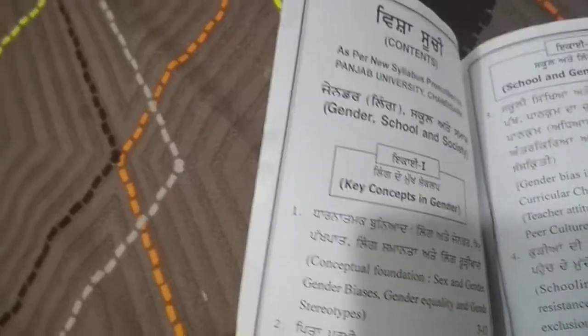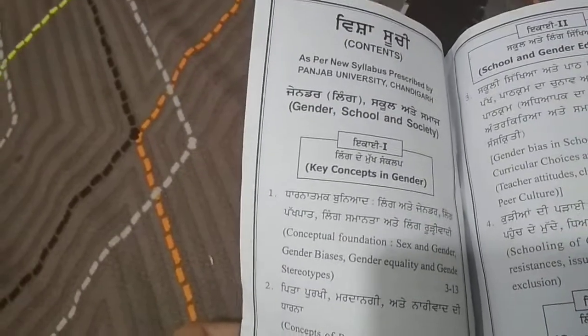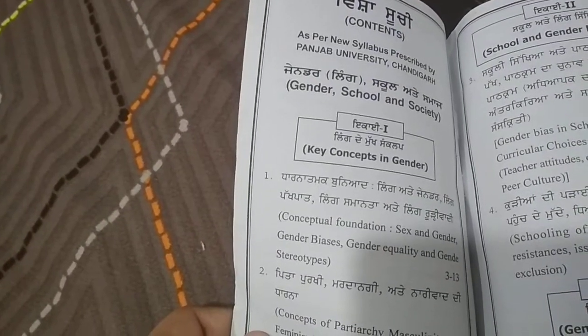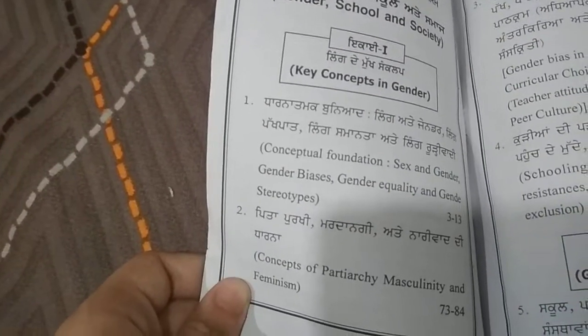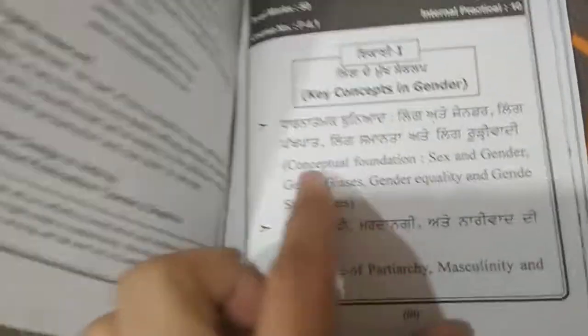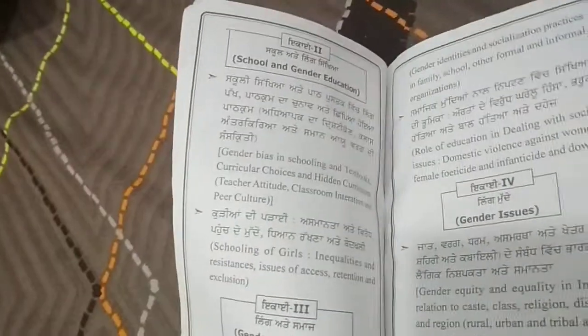Now we can check the contents and verify the contents with the syllabus whether it's the same or not. So contents, unit 1 key concepts in gender, conceptual information, sex and gender, gender biases, gender inequality, then concepts of patriarchy, masculinity. You can verify it with the syllabus. Yes, syllabus has everything. Conceptual foundation, concepts of patriarchy, everything is completely there.